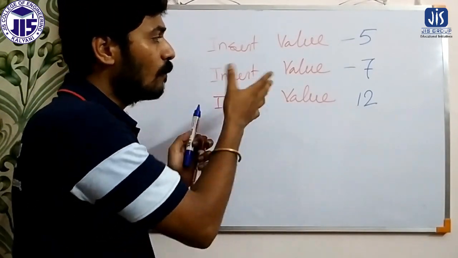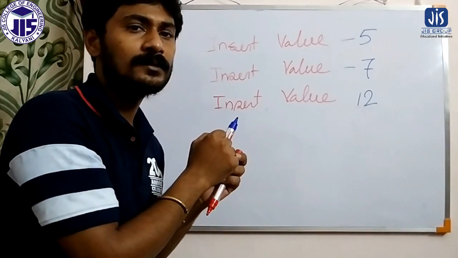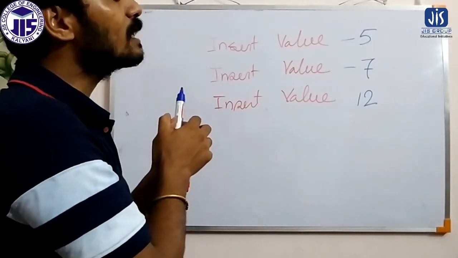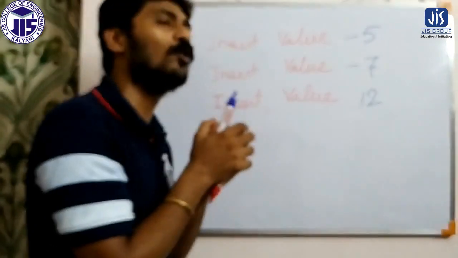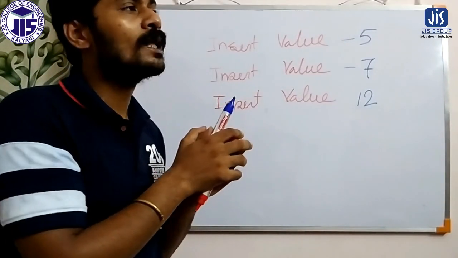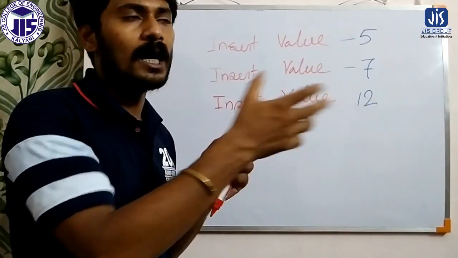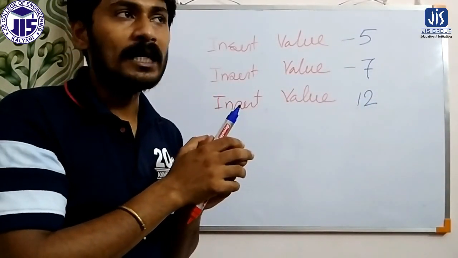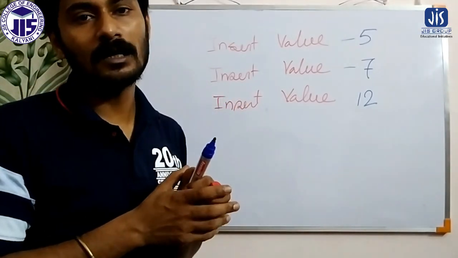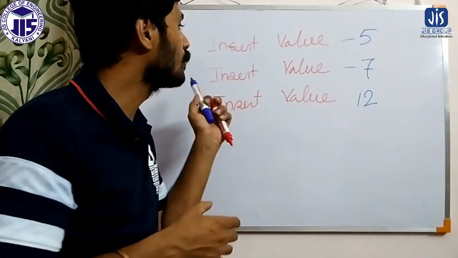Now using if it is possible, using if else it is possible. But using if else, if I execute this program, we don't know how many times the user will insert a negative value. So how many times will we apply the condition and how many times will we write the insert value statement?